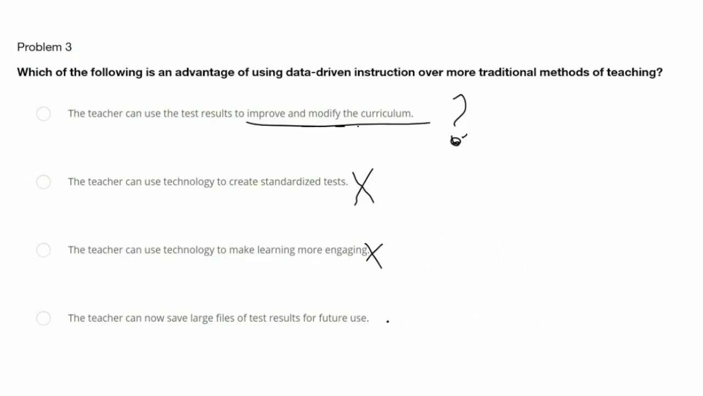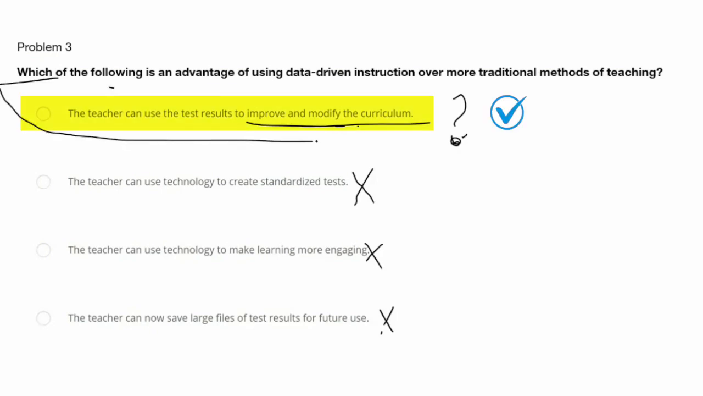I want you to remember what you keep hearing here is curriculum, modifying the curriculum. We don't want to save large files, but we also want to be able to modify the curriculum to make it better for our students. So we're going to say that this one is not one of our answers as well, which leaves us back to our first answer choice here, which is correct. The teacher can use results to improve and modify curriculum.